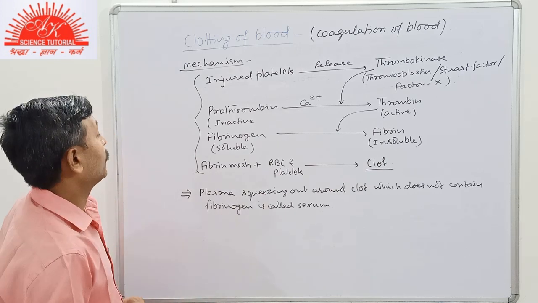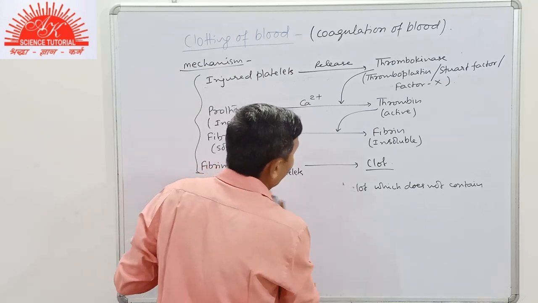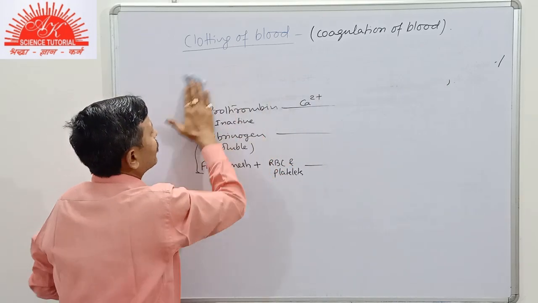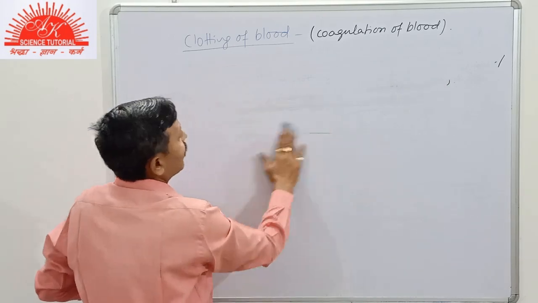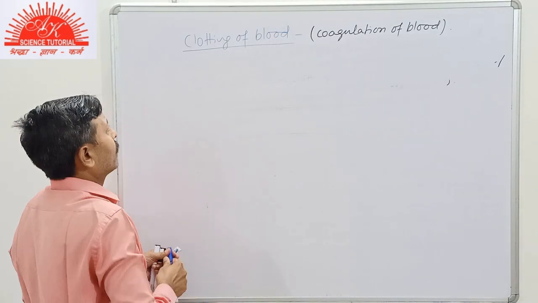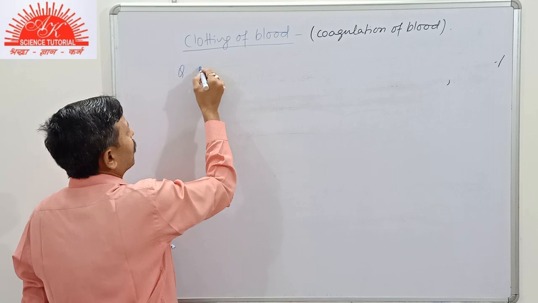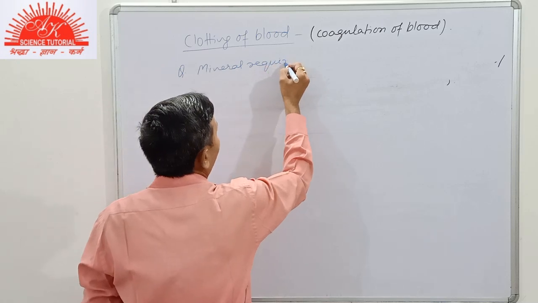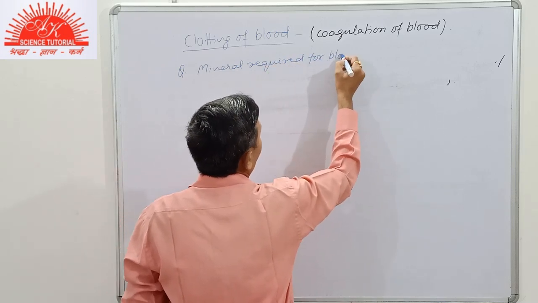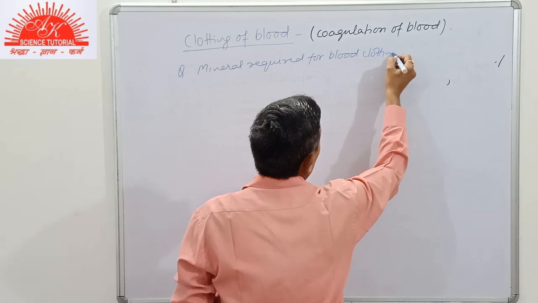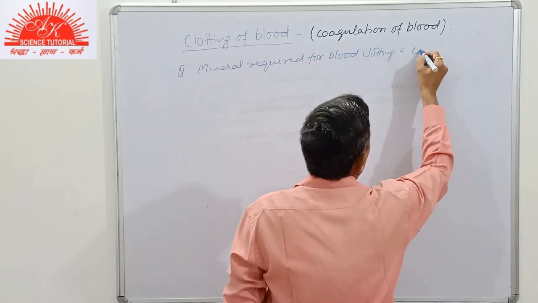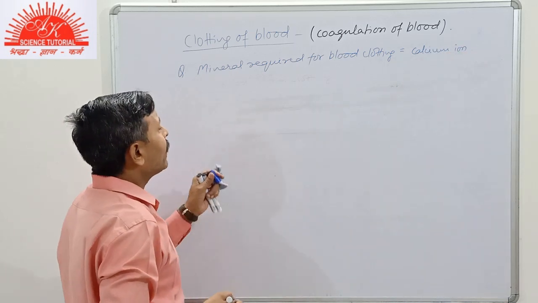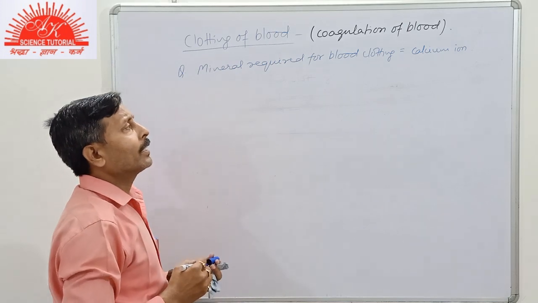Clear, student? Now further, in case of blood clotting, suppose some questions are asked, like name the mineral required for blood clotting. This is calcium, or we can say calcium ion. Mineral or mineral element required, then it is calcium.